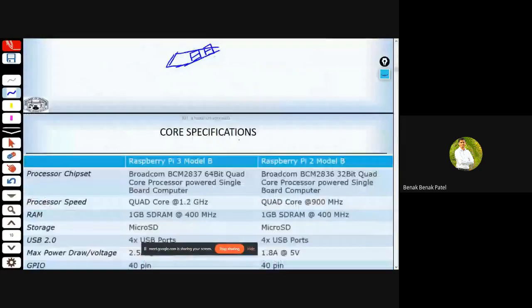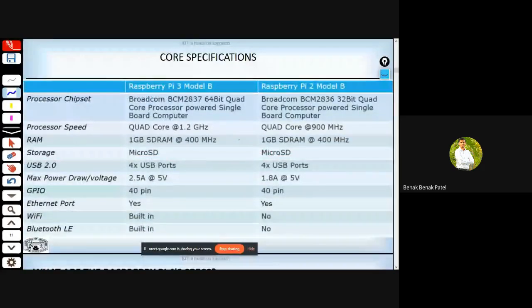Here is a comparison table between Raspberry Pi 2 and Raspberry Pi 3. In fact, I'll be sharing these slides and you can go through them in detail. In this table, I have quoted the same thing: 64-bit, whereas Raspberry Pi 2 was only 32-bit.